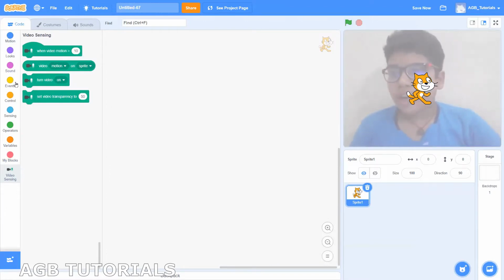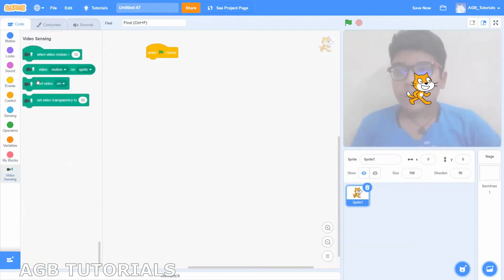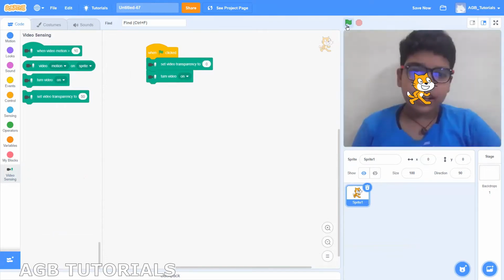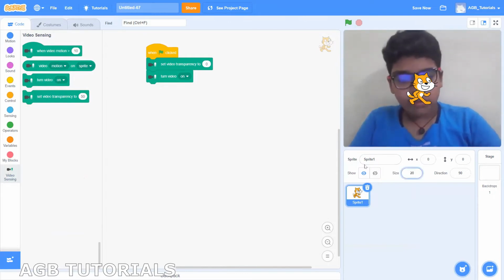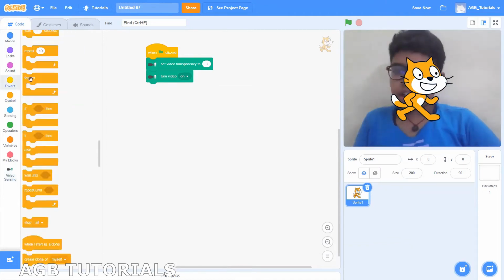So first of all, get a when green flag is clicked, go to video sensing, get a set video transparency to 0, get a turn video on. Now if I press the green flag, you can see me and now the cat sprite here. Now let's make him a little bigger. And now let's start his color detection.